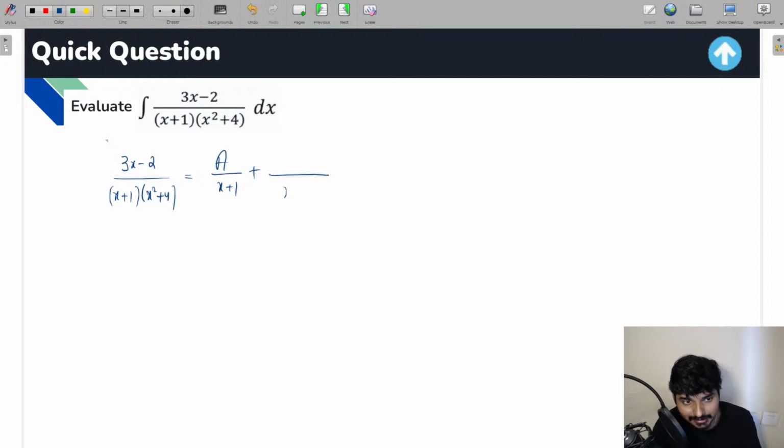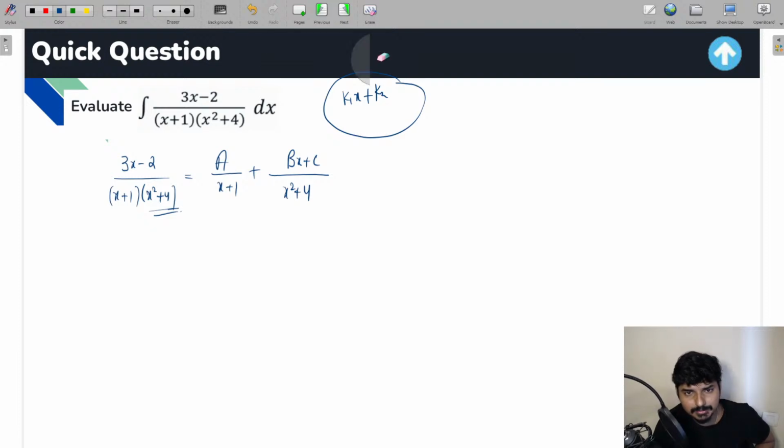Well, you write the irreducible quadratic factor in the denominator. You write a corresponding linear term, which is going to be like this, Bx plus C in the numerator. So this is how you have to do the partial fraction when an irreducible quadratic factor is involved. So for a quadratic factor always remember, in the numerator take a linear term of this type, Bx plus C. It should be like this one, constant into x plus another constant. It should be of this particular type.